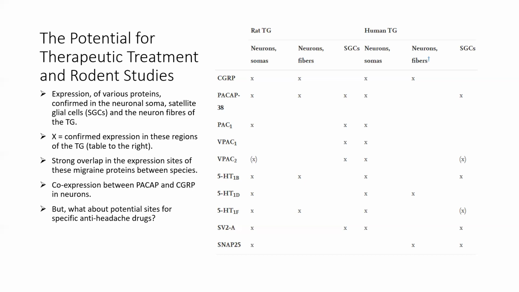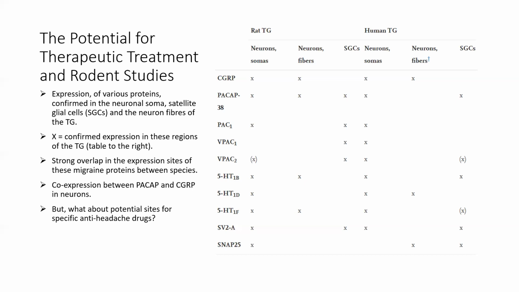So CGRP and PASAP were both expressed in the same TG neural cell sites across rodents and humans. And this indicates there is a potential for anti-headache treatments to target both PASAP and CGRP release simultaneously.